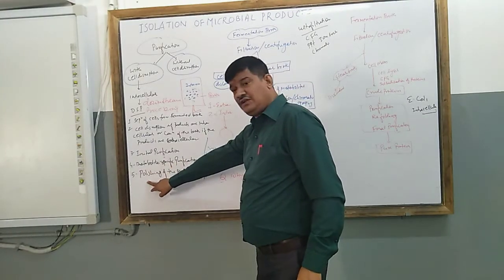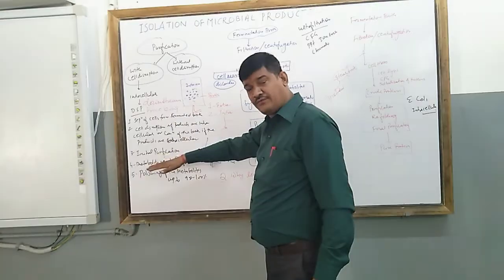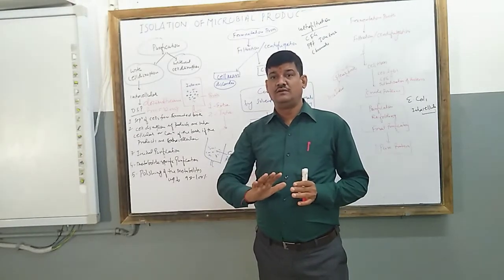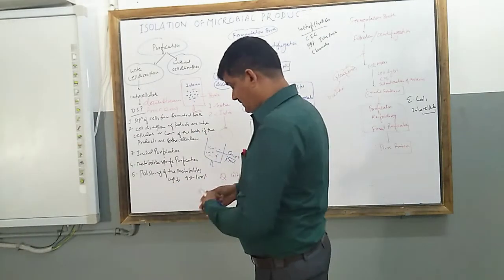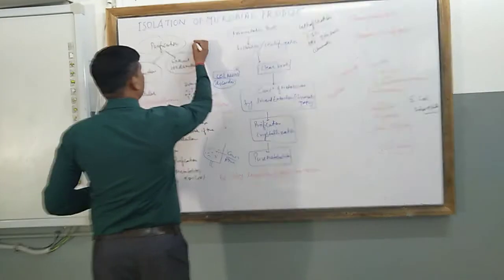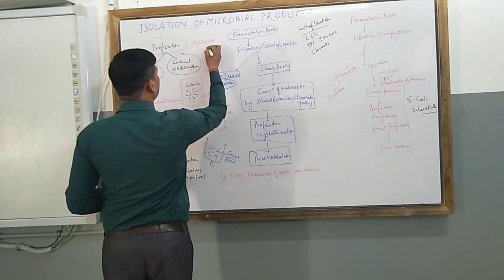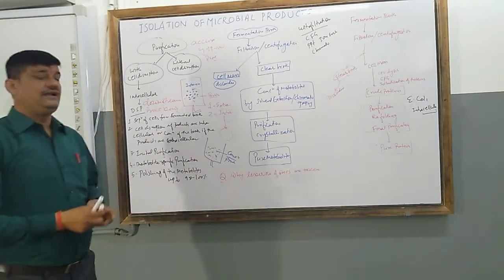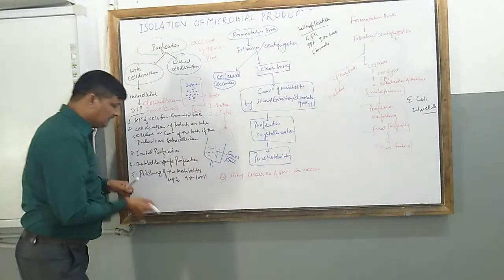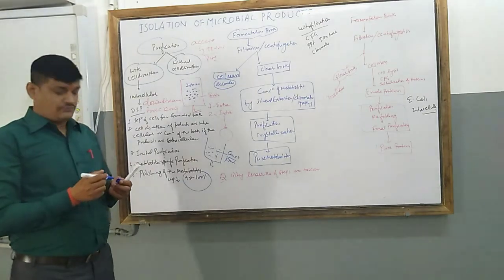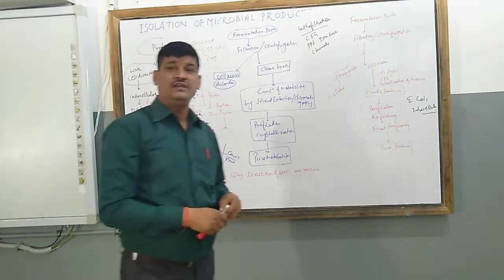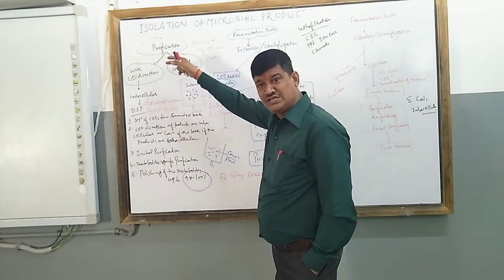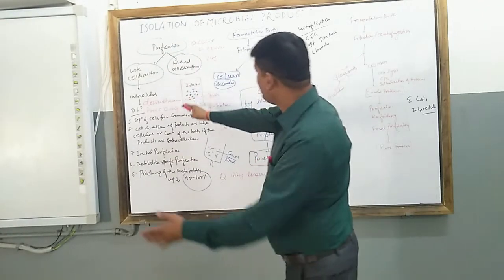So lastly, after these gradual steps, what will we get? We will get the final product, and the final product is polished and kept at 98 to 100% pure form. This is the purified product which is the outcome of downstream processing. So finally this downstream processing is able to produce the pure form from the crude form or from the mixture of substances.